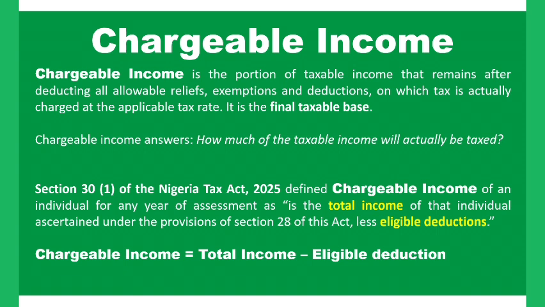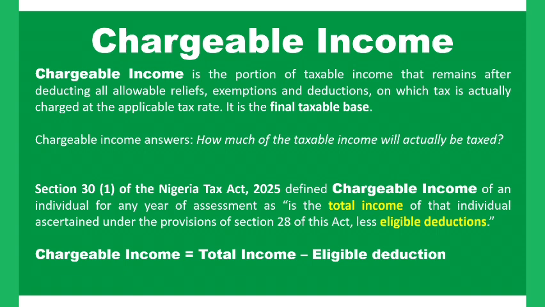So we are still going. Chargeable income answers the question: how much of the taxable income is eventually taxed? We can say your chargeable income is your taxable income less total deductions less eligible deductions. When you remove your eligible deductions and total deductions from your taxable income, we have what we call your chargeable income. So you can see the difference now.